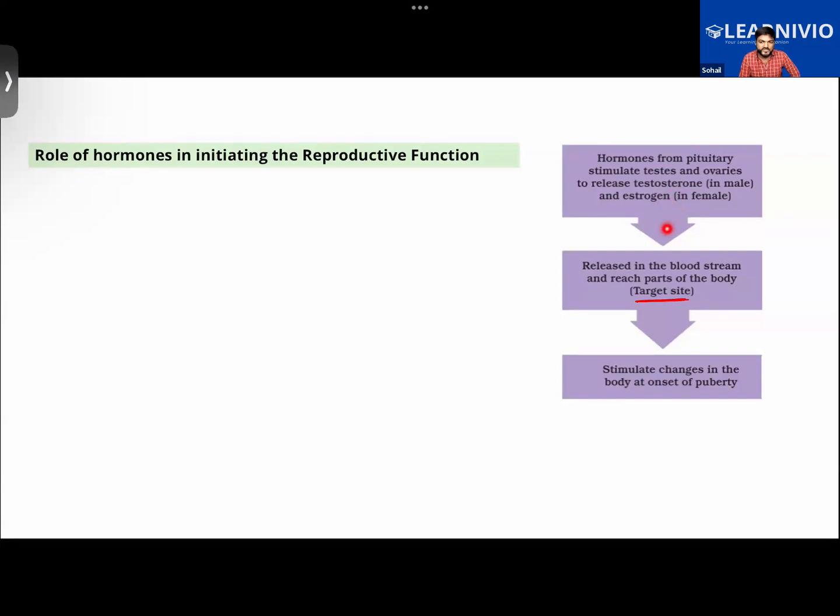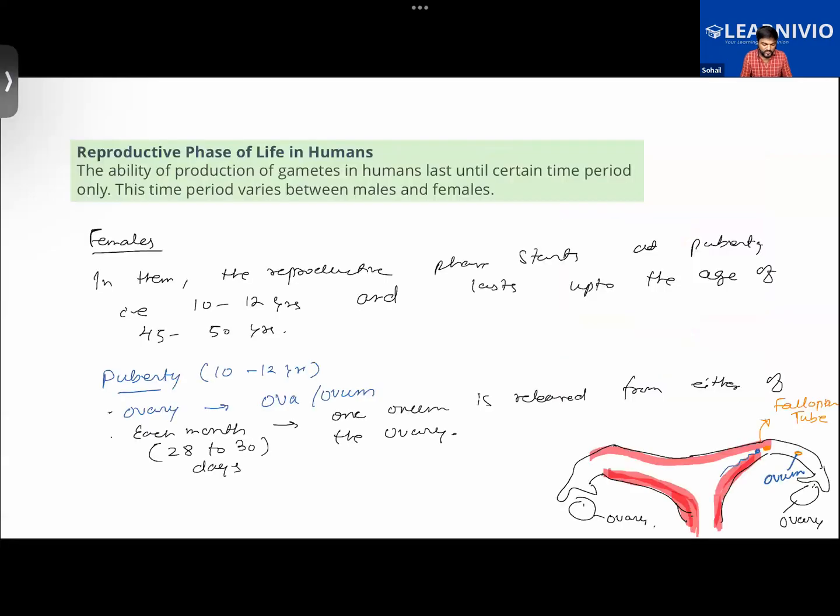Further, what is going to happen? These hormones will be released into the blood and they are going to reach the target site. Further, once they have reached the target site, some changes will be observed in the body. Getting it, everyone, what I'm trying to say here?